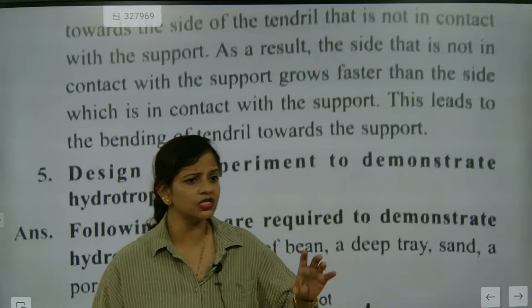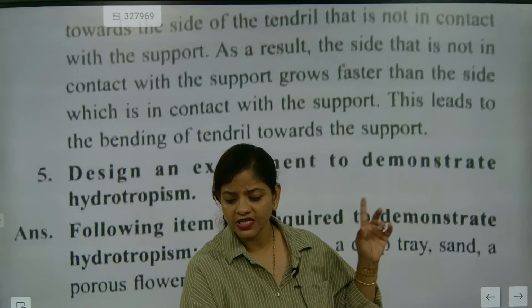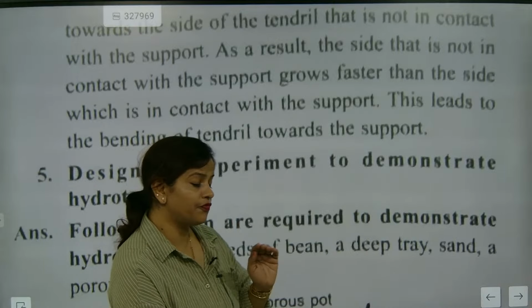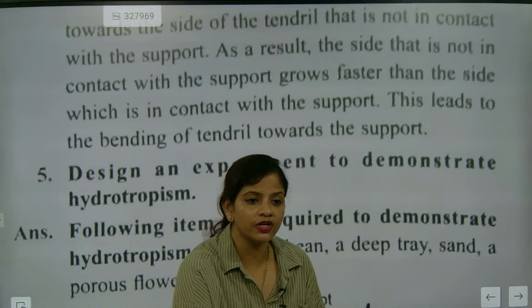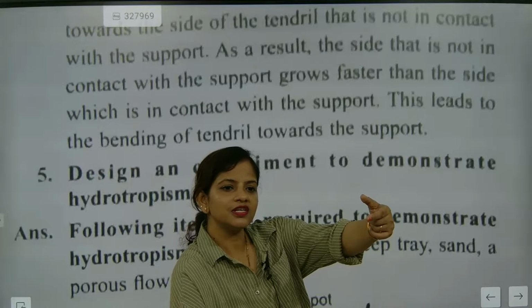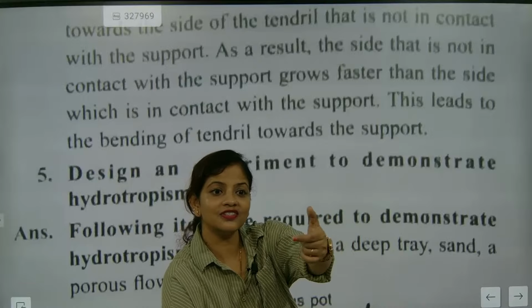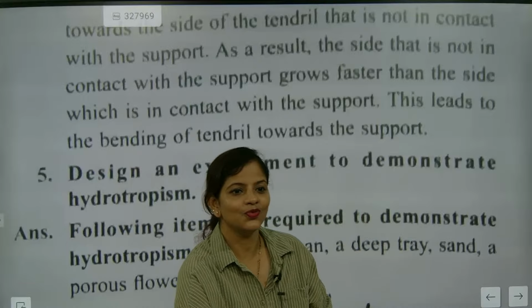So root cortex section and different sections are there. Epidermis, I have discussed everything in the previous video; everything is available. Understood or not? So first, what they will do, they will sense water. Understood? And once they sense it, they'll start penetrating the root towards that direction. That's the most important thing.